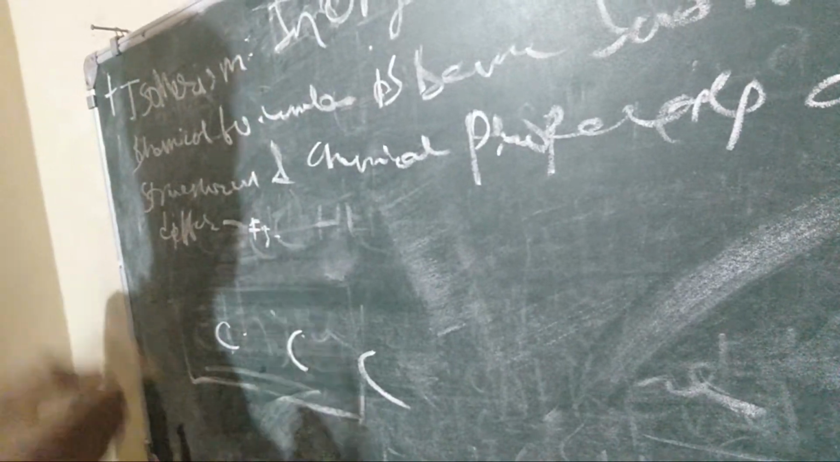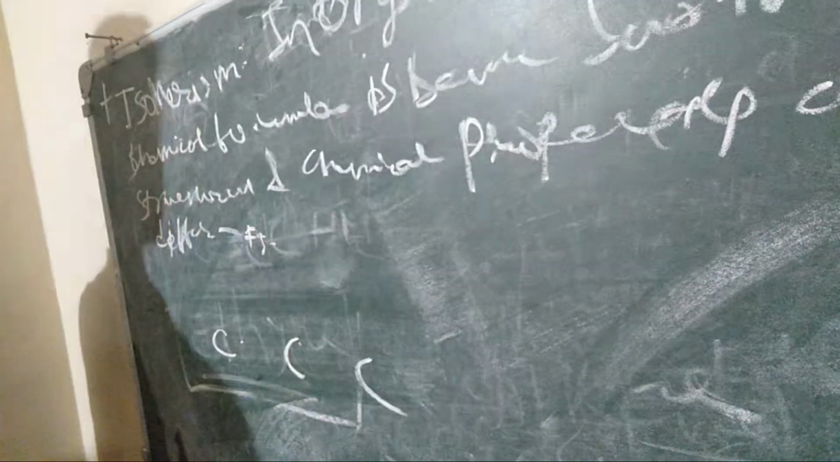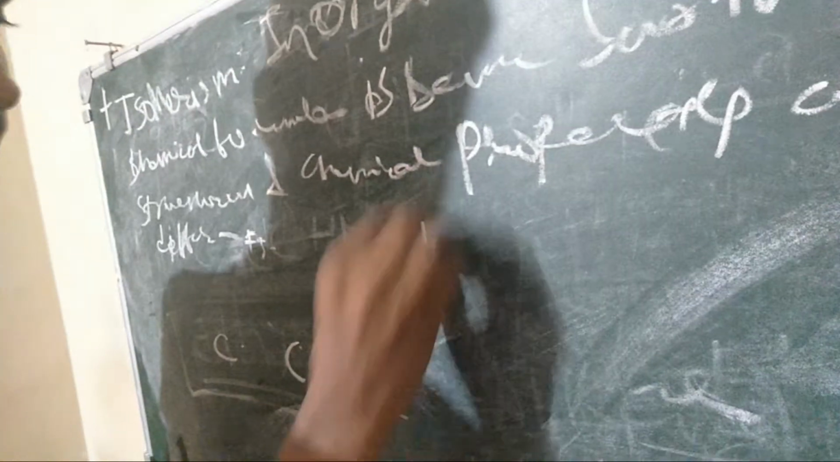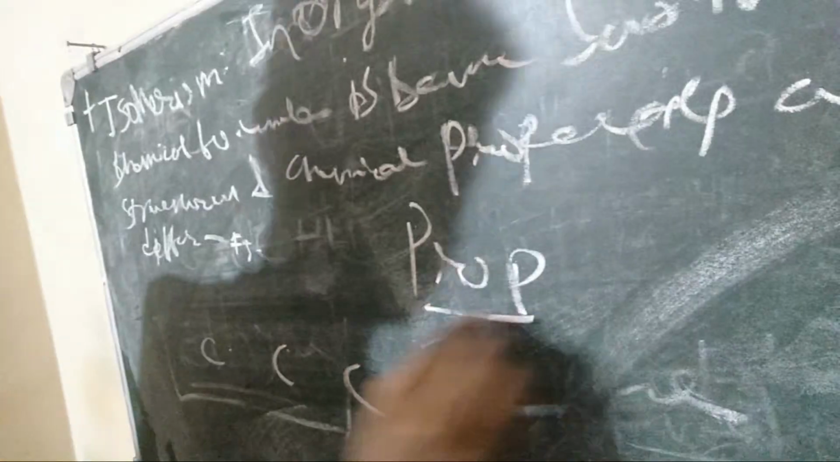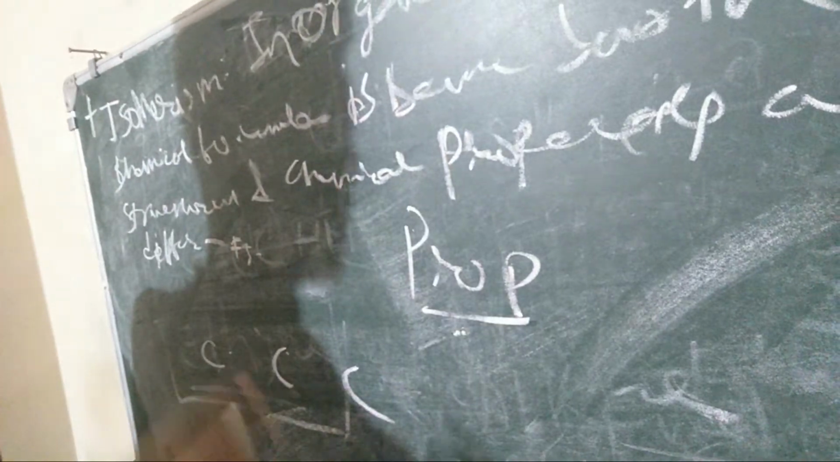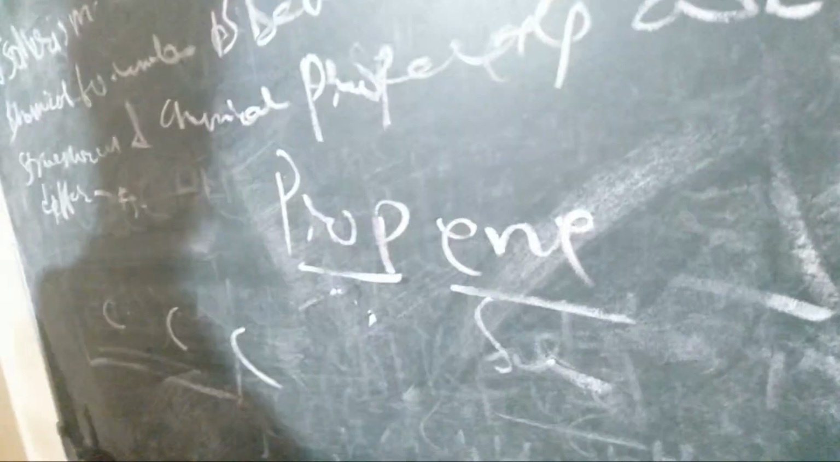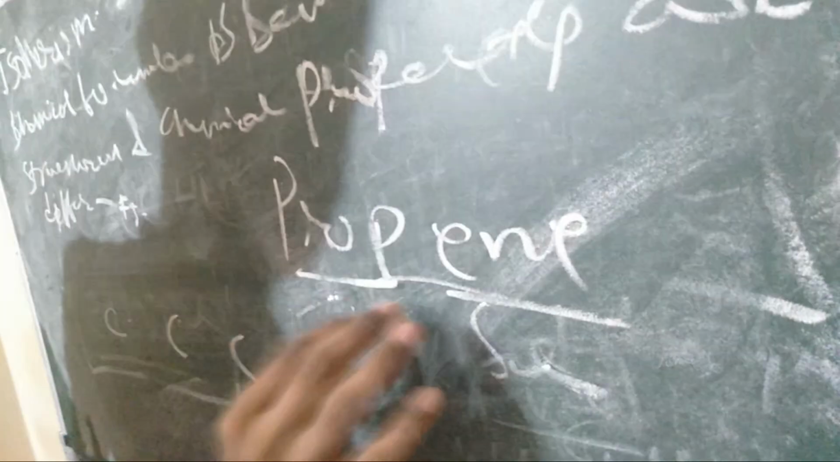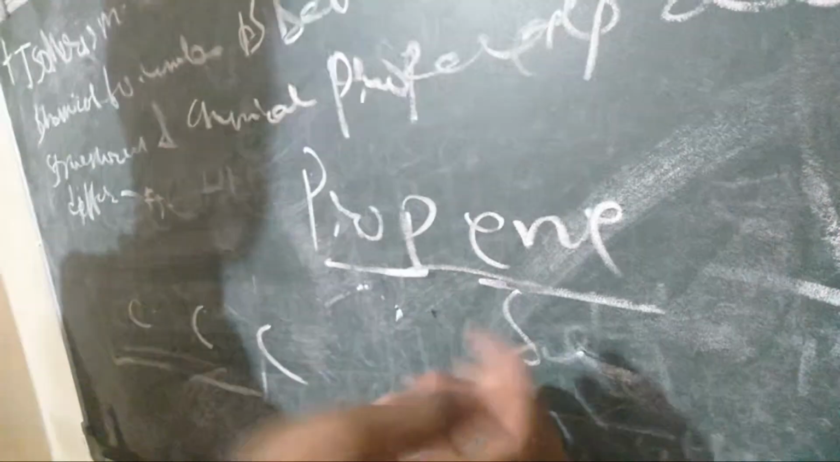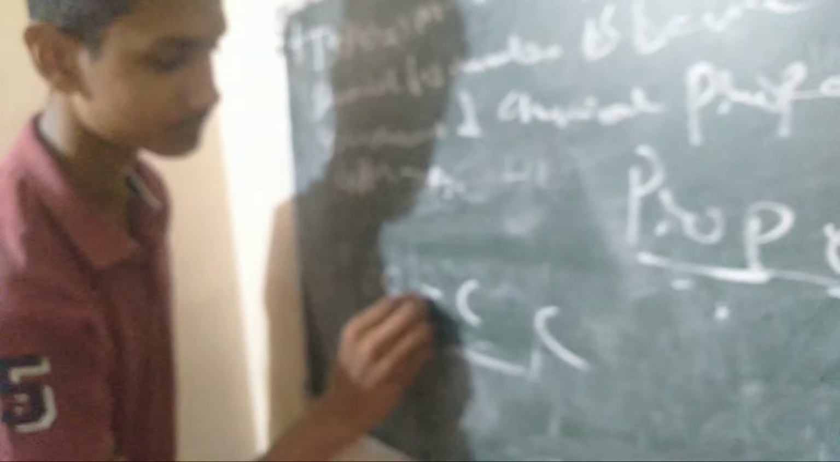Then here is propene. First we have to note that prop is the prefix. Prefix means first letter, and pene, it means alkene. Alkene is the suffix. These two make propene. If the last suffix is ene, then it contains a double bond. So we have to make a double bond.